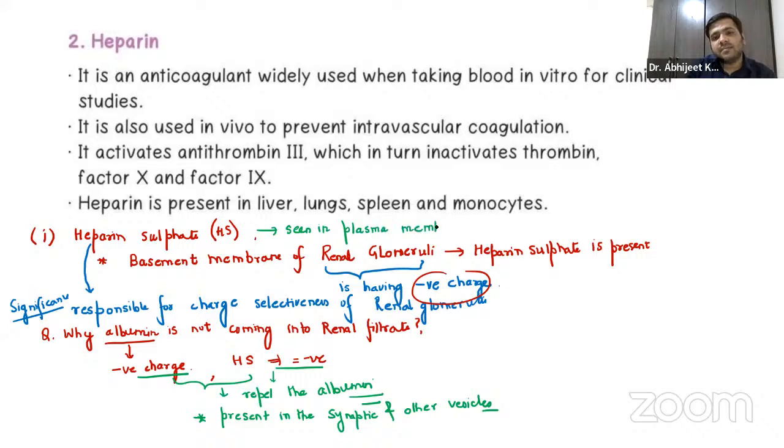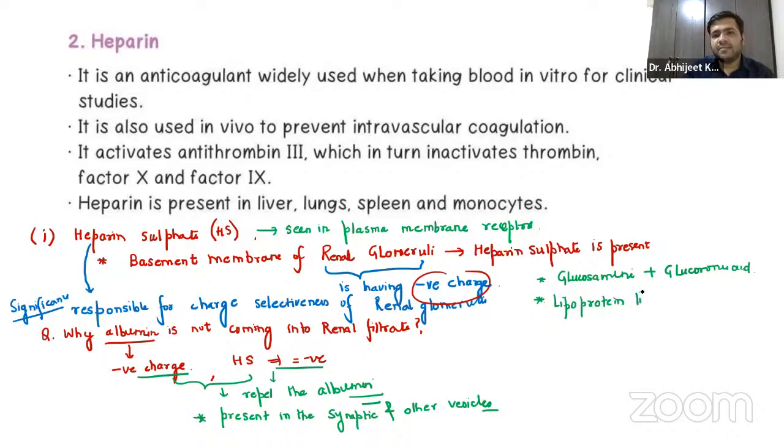These are some extra points that you can remember, right? And remember this heparin sulfate is composed of glucosamine plus glucuronic acid, right?